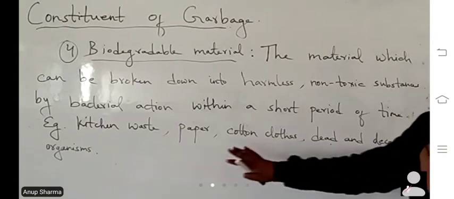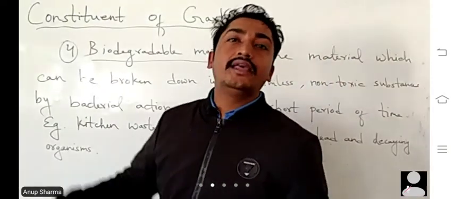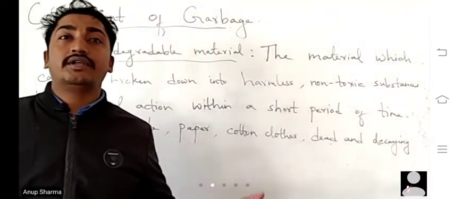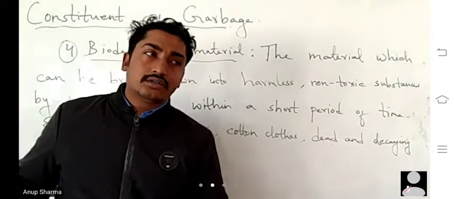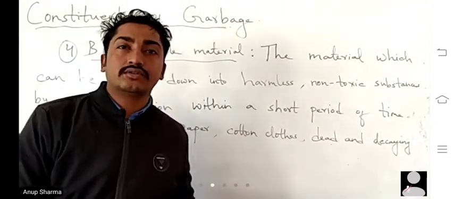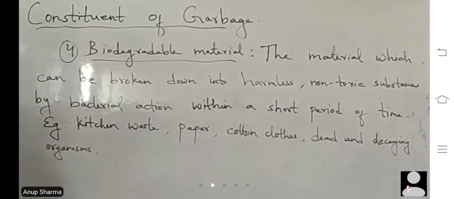Dead and decaying organism means the organism which die naturally. As for example, if a dog or cat dies, they can decompose in the ground, and later on these act as a manure.